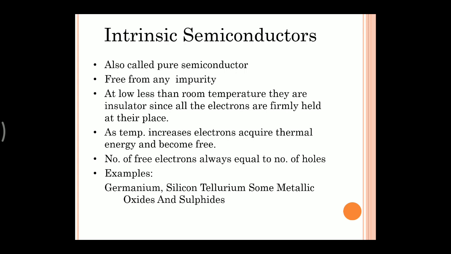So in the intrinsic semiconductor, at temperature less than room temperature, what happens? All the free electrons are firmly placed in their shells, which means no free electron is available to conduct electricity. As the temperature of the semiconductor increases, what happens? The electrons acquire some thermal energy, get excited to higher energy levels and become free.